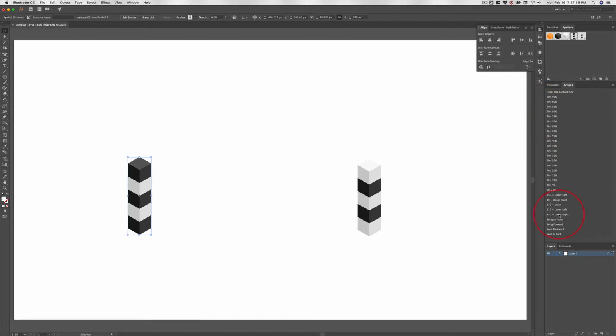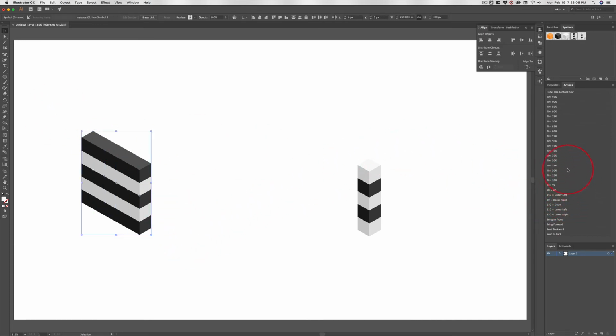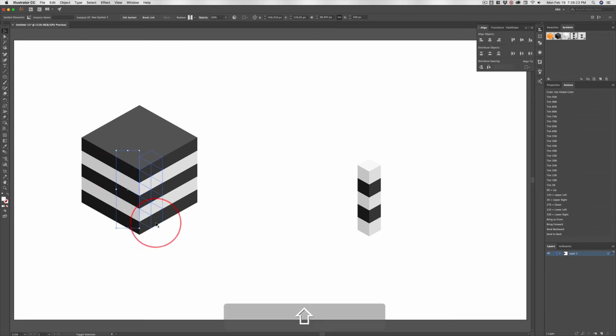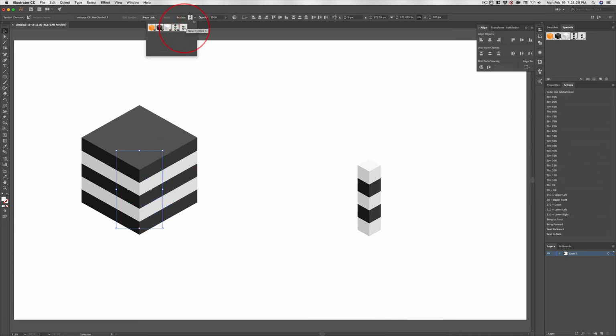Watch this. Now I'm going to go 150 upper left, 2, 3, 4, 5, and then select them all and go 30. I moved these things. These used to be up on the top, so I'm having a hard time finding them. 2, 3, 4, 5. Now I've got my 5 by 5 by 5 cube. Hey, look, don't I want this second one and this second one here, if I hold down Shift, to be white? So why don't I come up here and swap that out? Do you see where this is going? And this one's black, and that's what I want to have.